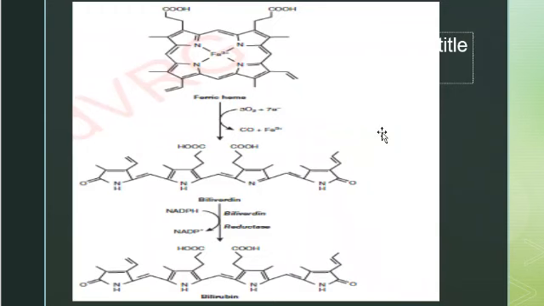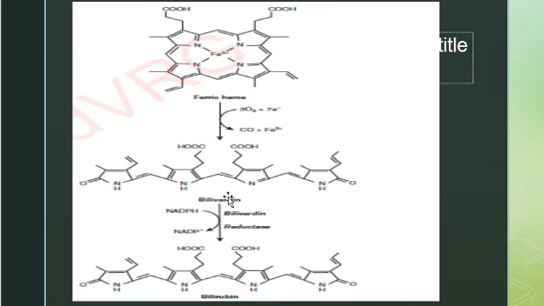The catabolism of the heme. The complex microsomal enzyme heme oxygenase utilizes NADPH and oxygen and cleaves the methenyl bridge between the two pyrrole rings A and B to form biliverdin.